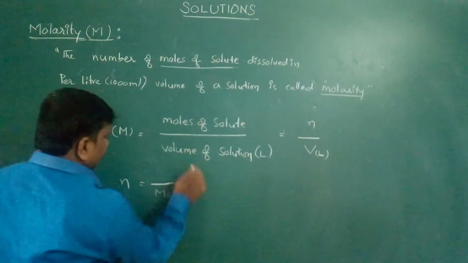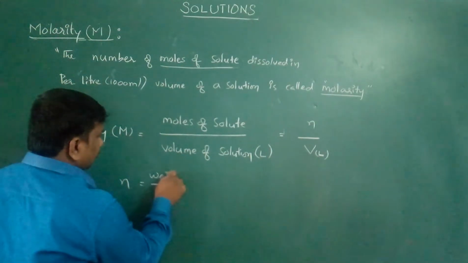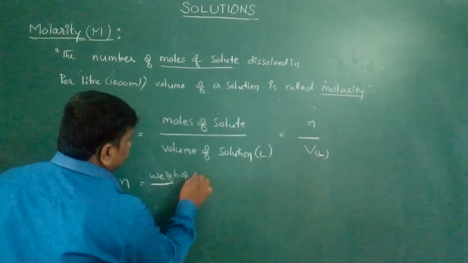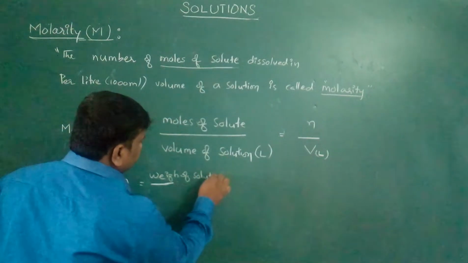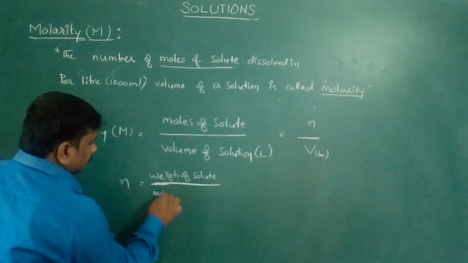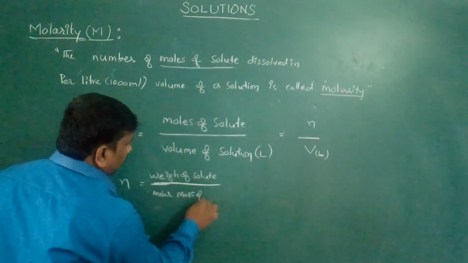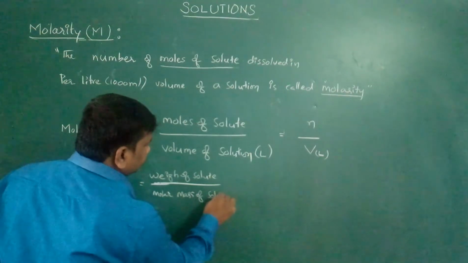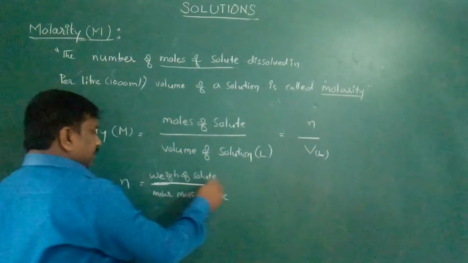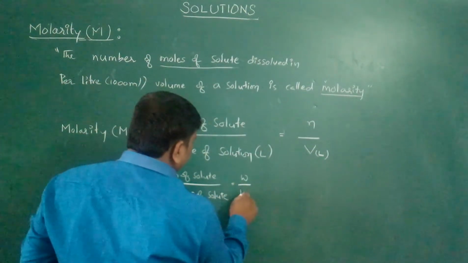Weight of solute is equal to W. Molar mass is equal to MO.